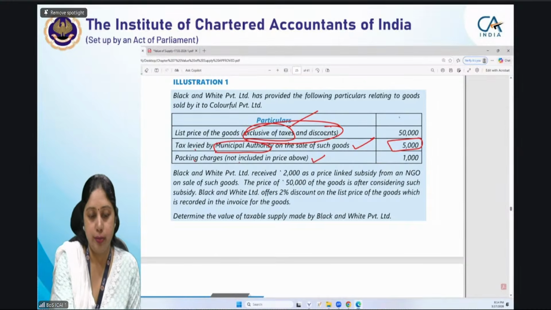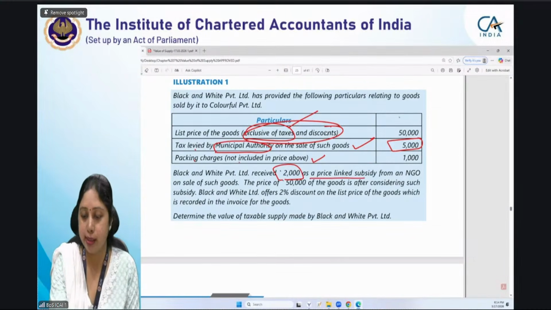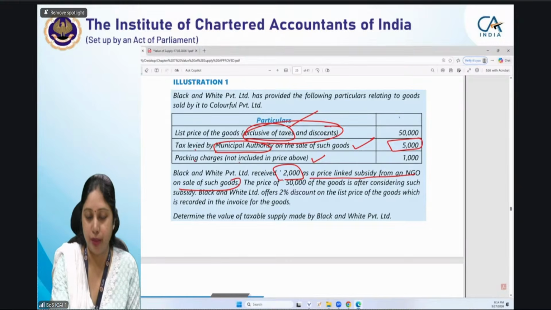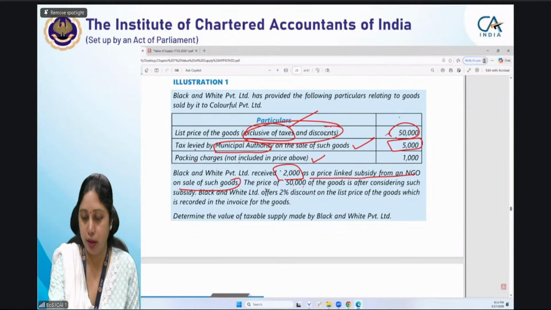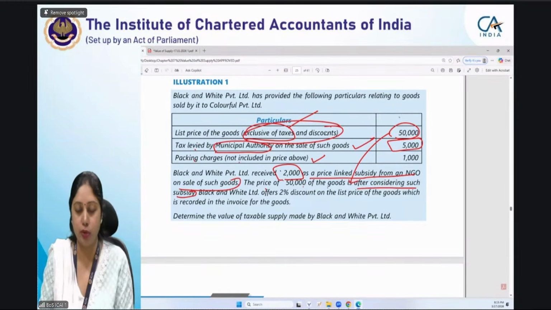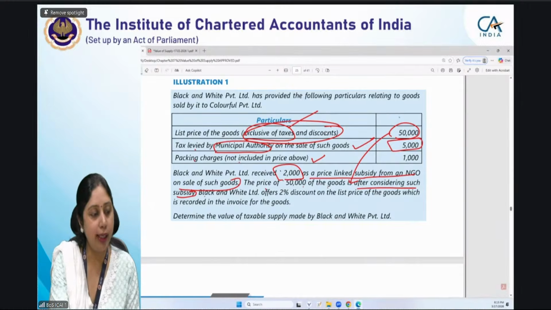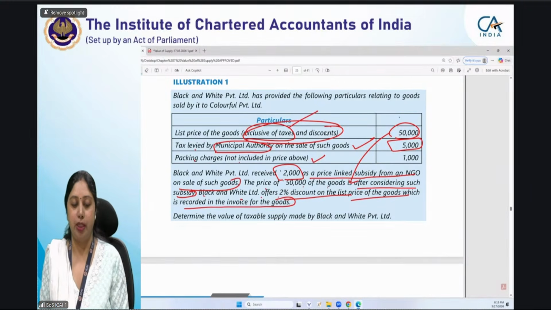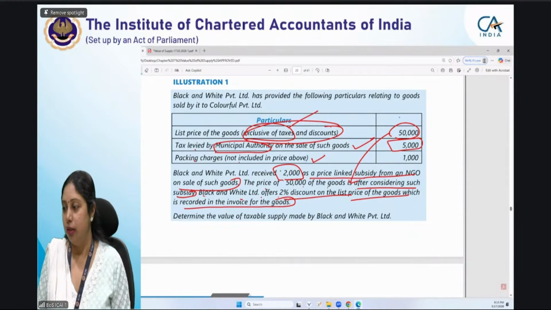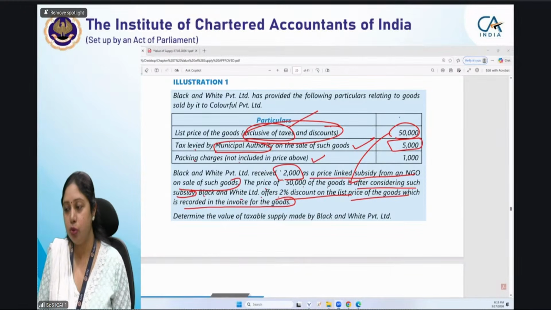Then Black and White has received 2,000 as price linked subsidy from an NGO on sale of such goods. The price of 50,000 of goods mentioned here is after considering such subsidy. Now this is a very important point. I will especially come back to this point after we solve the entire question. Okay Nilesh, now you got the point. Black and White Limited offers 2% discount on list price, which is recorded in the invoice for the goods. Determine the value of supply. I will give you 2 minutes to read the question once again and give me the answer.